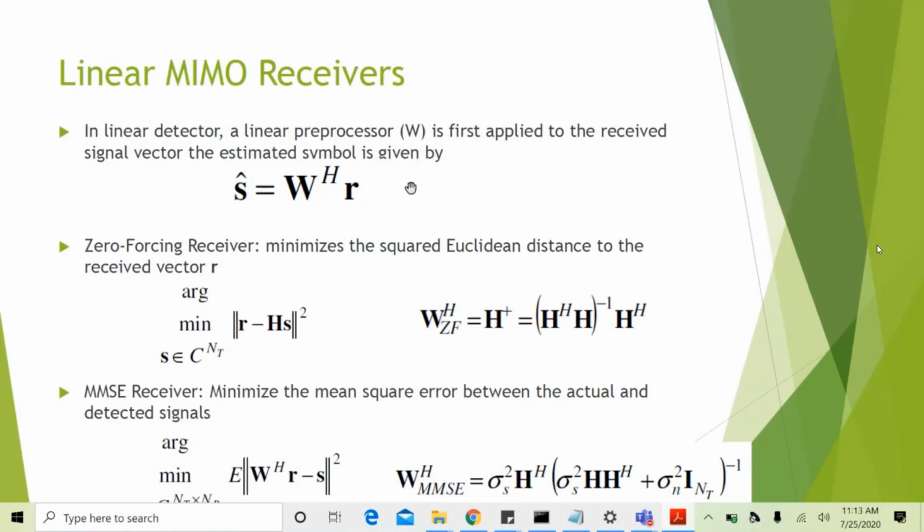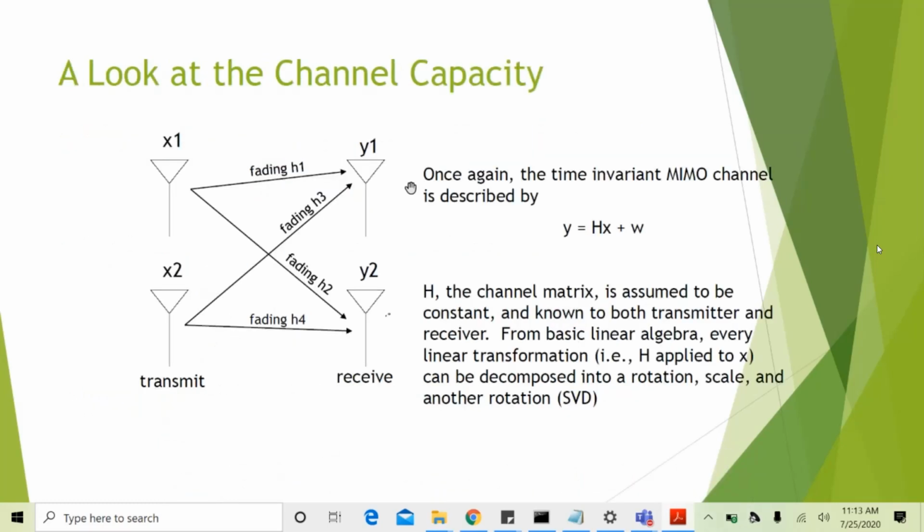But what is the advantage over a SISO system? We are getting here spatial multiplexing gain. We have double the data rate. Whereas in the ML receiver, we have double the data rate, and at the same time each stream has a diversity of 2. Now I'll go through the channel capacity derivation for the MIMO system.